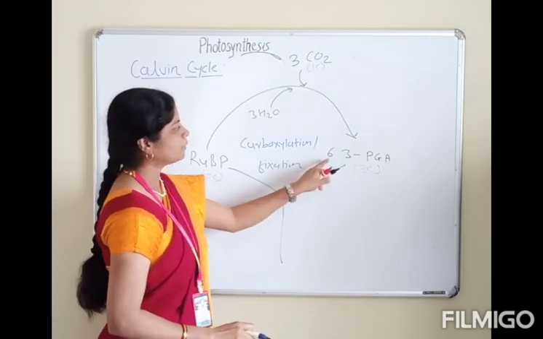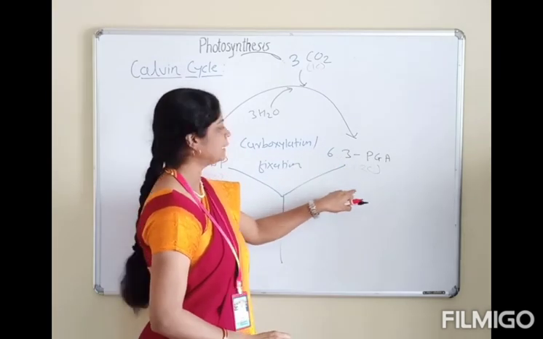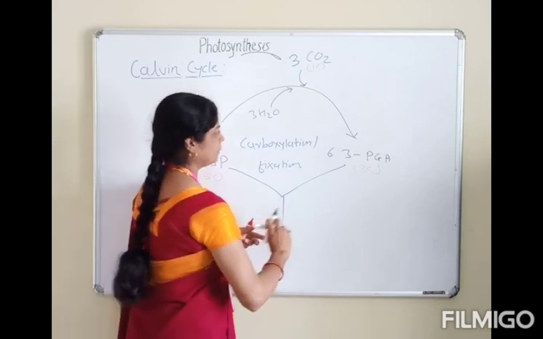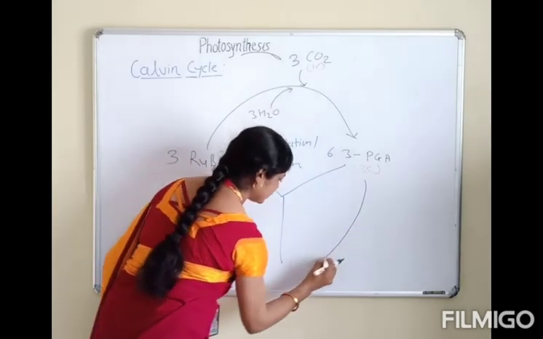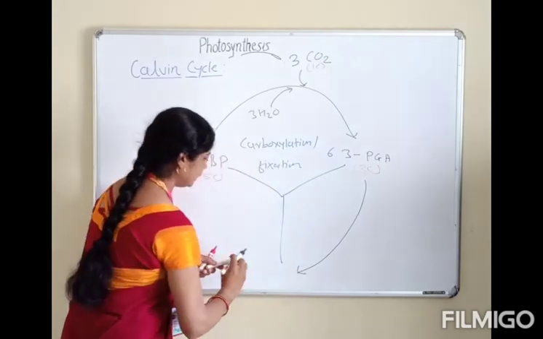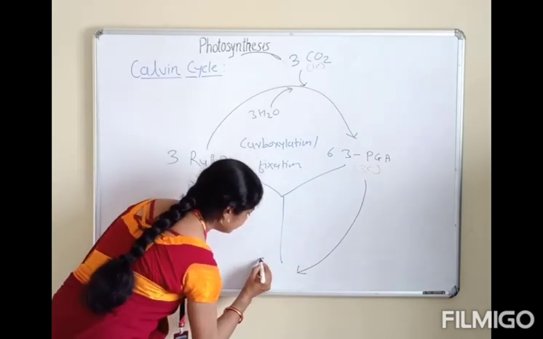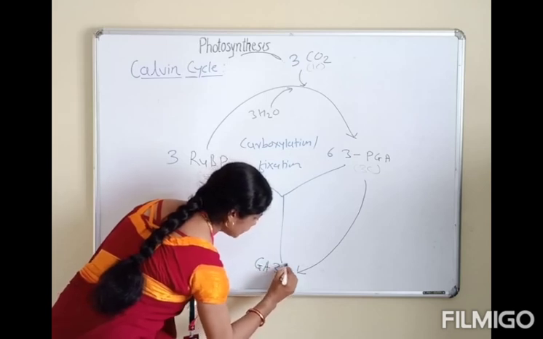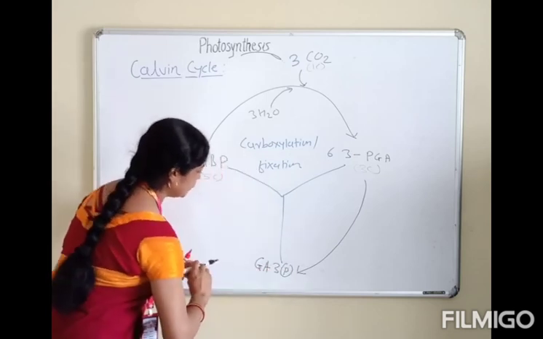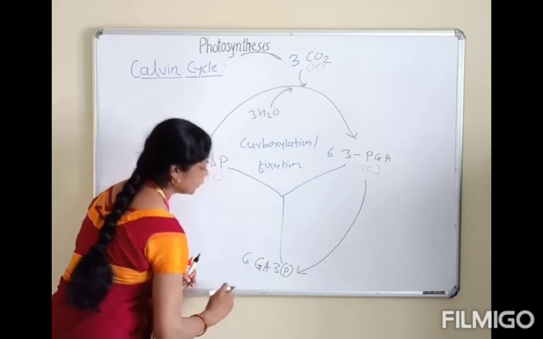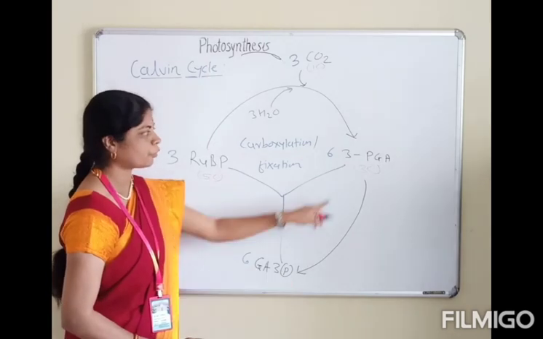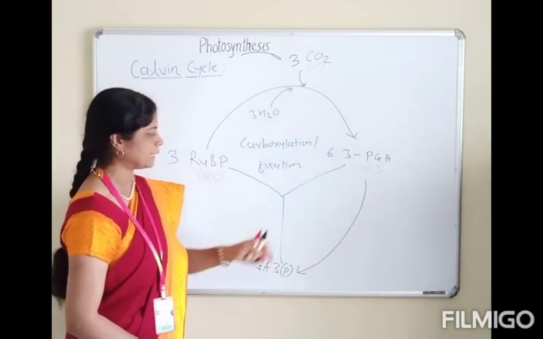Next, 3-phosphoglyceric acid is converted into glyceraldehyde 3-phosphate. 6 molecules of glyceraldehyde 3-phosphate are formed from 3-phosphoglyceric acid.